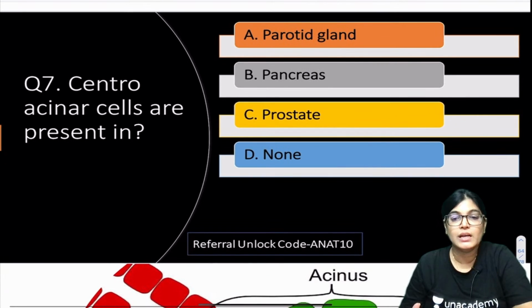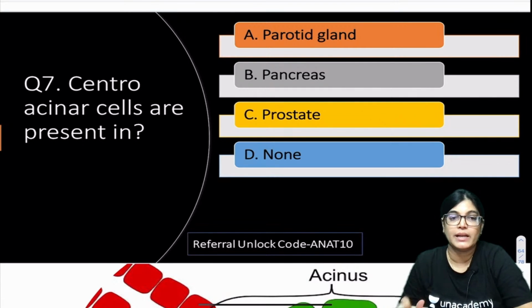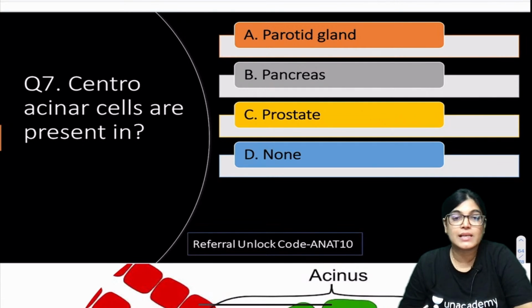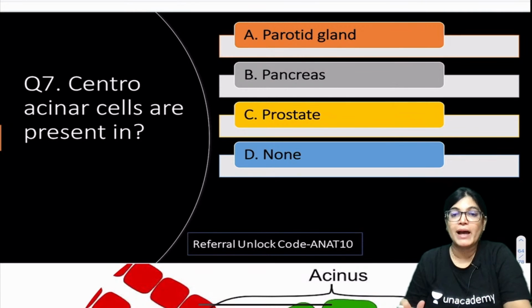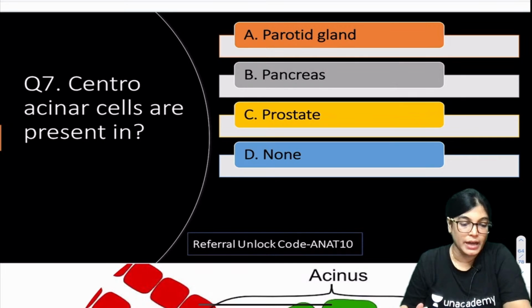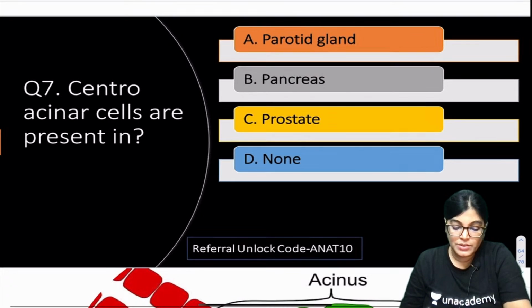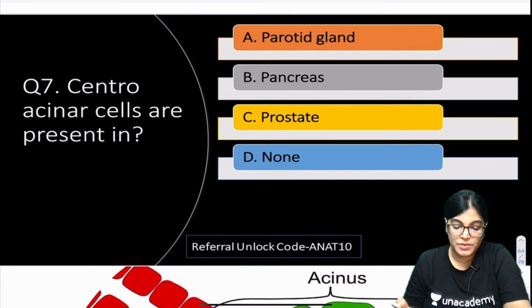If you have attended my previous session, everyone will give the correct answer. Centroacinar cells are present in which of the following: parotid gland, pancreas, prostate, or none? Centroacinar cells are present where? Parotid, prostate, pancreas, none. Which is your correct answer?